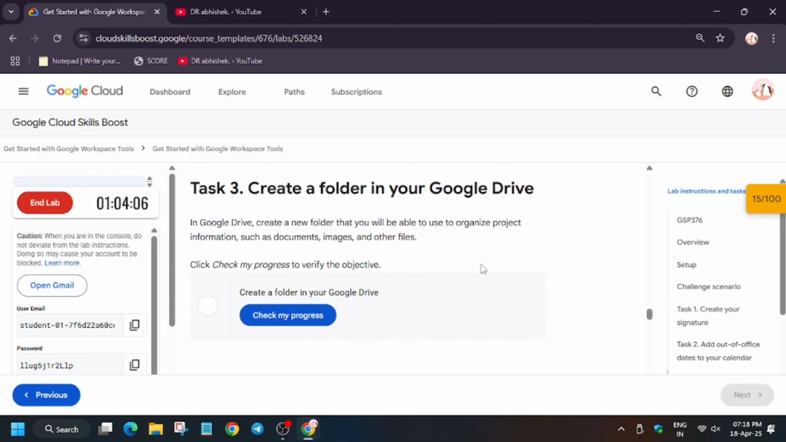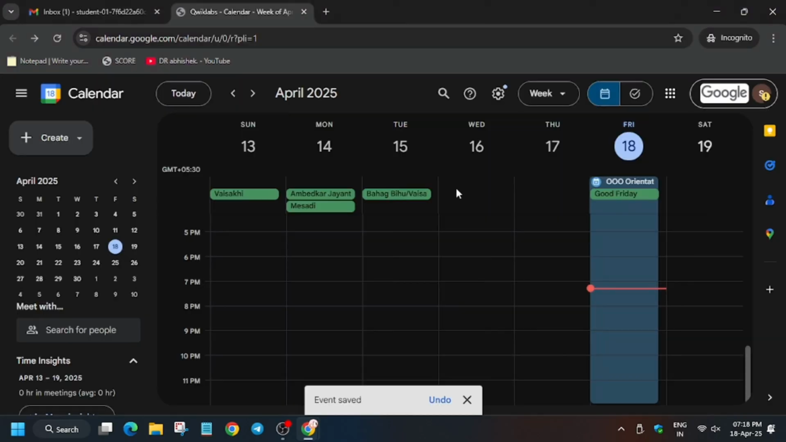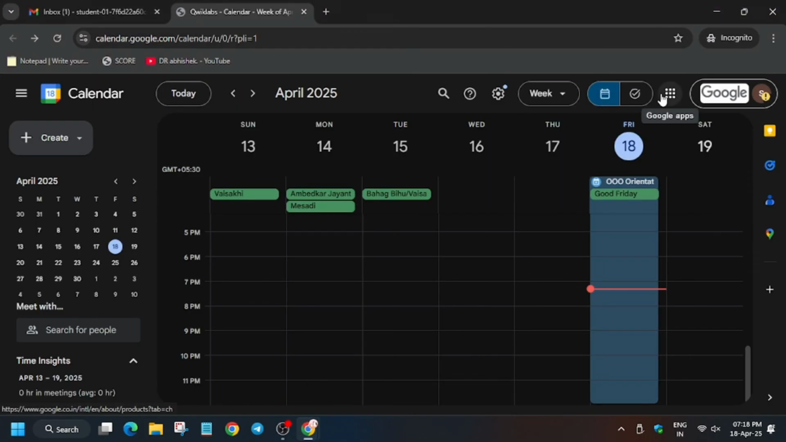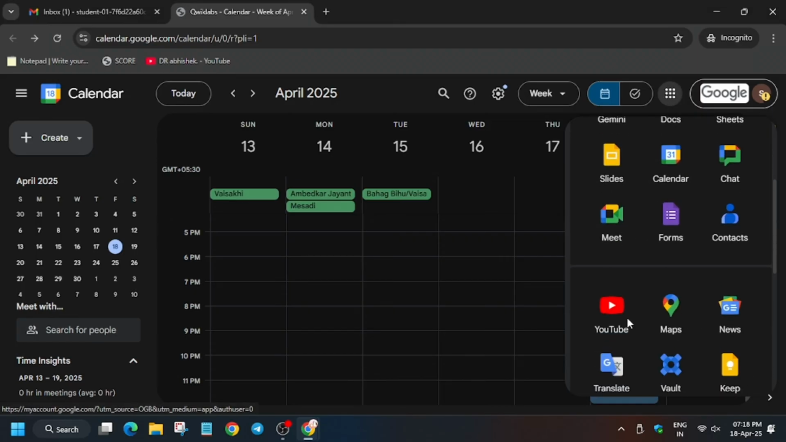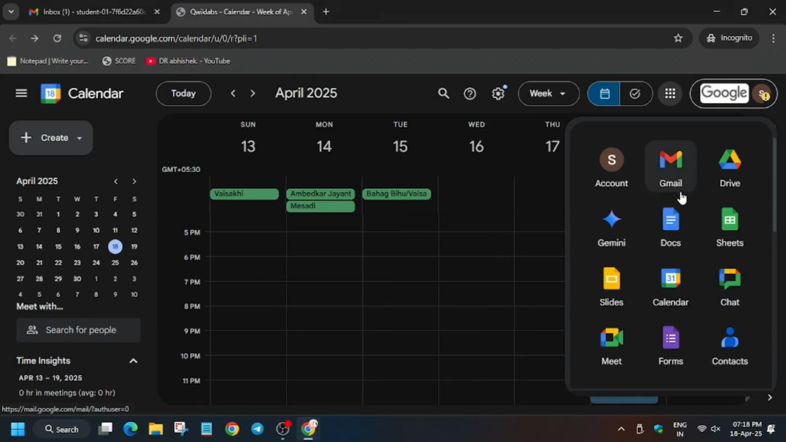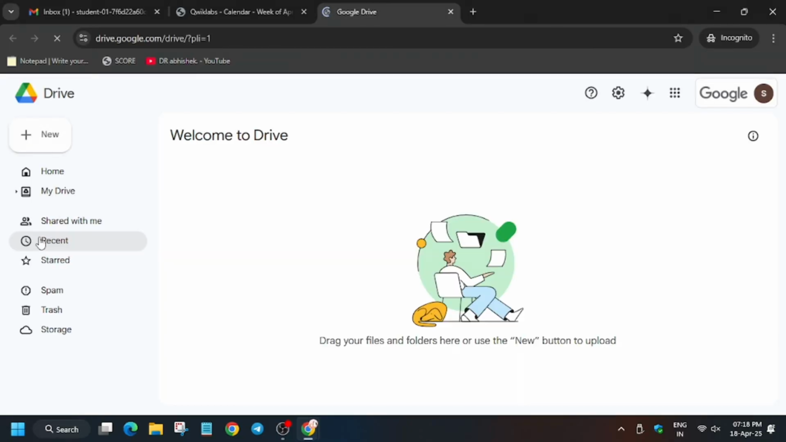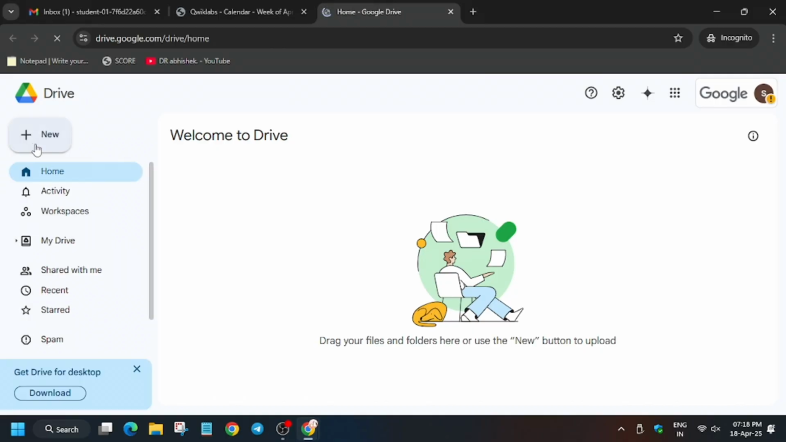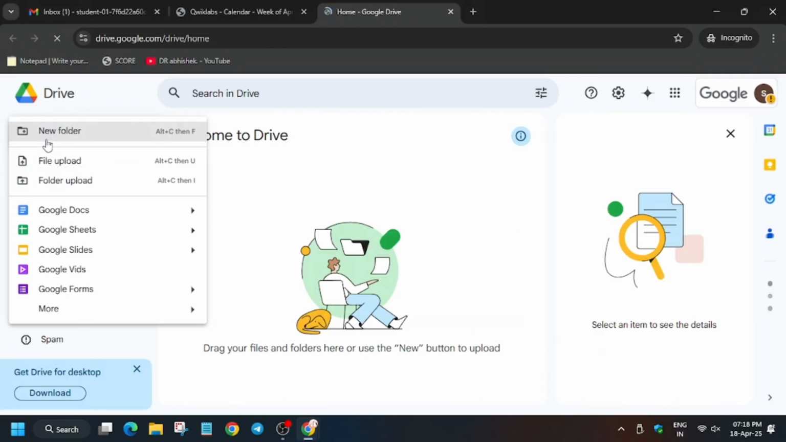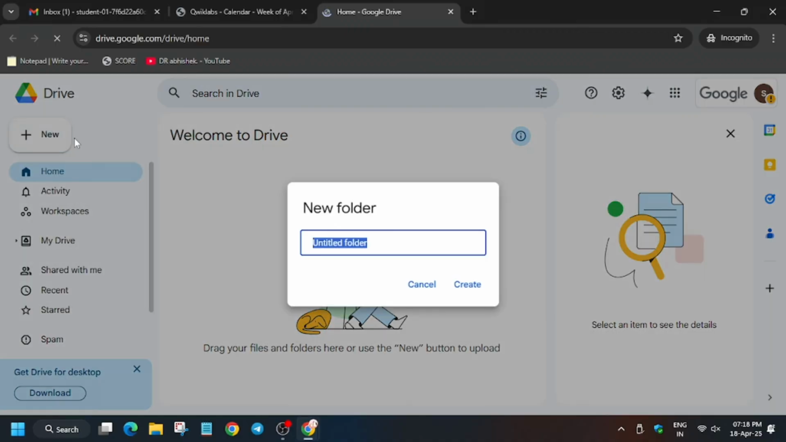So now let's move forward to the third task, that is we have to create a folder in the drive. So first of all, click from here. As you can see, drive is here. Click on drive. Now wait for the drive to open. Now from here you have to create any folder. So now click on new, then folder, write any name.